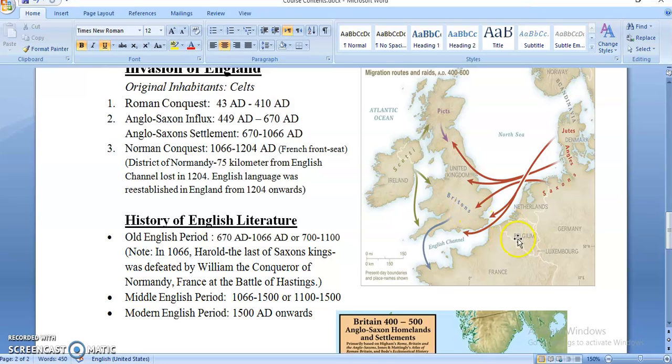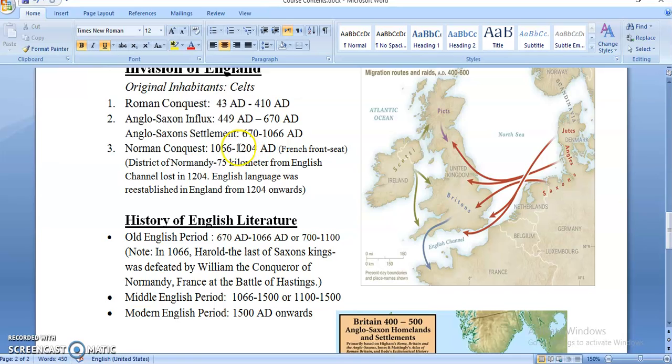Already covered that here, somewhere here, into the south of England, we have Normandy somewhere here. So this period remains from 670 up to 1066. Now Middle English period is from 1066 up to 1500.